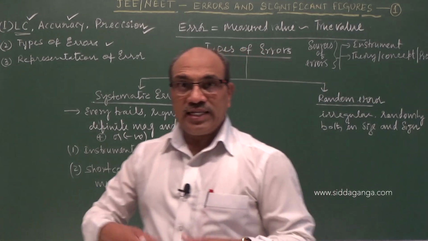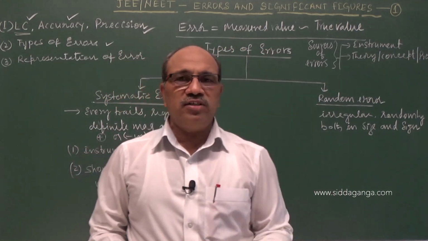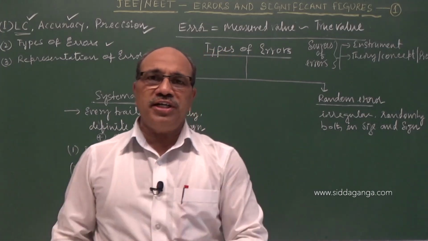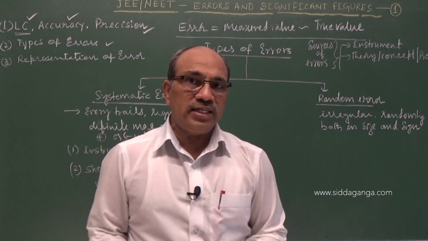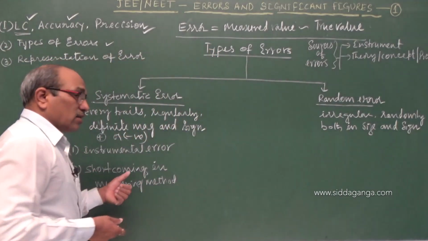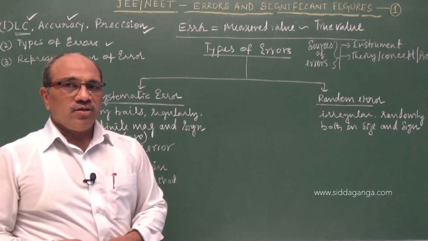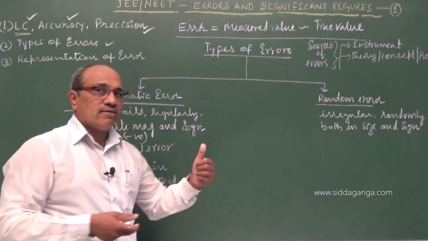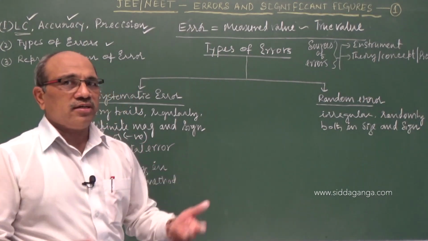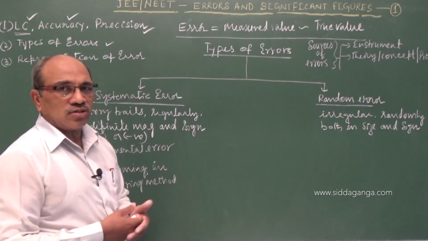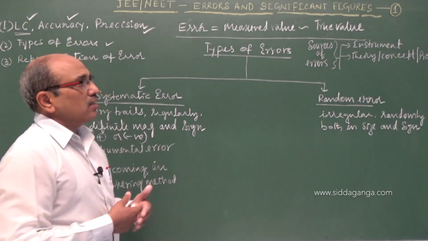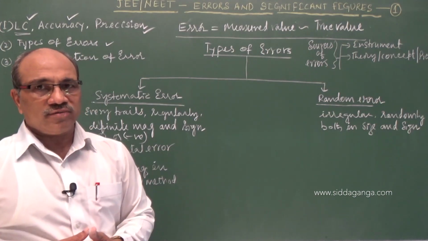Overconfidence: I can take the reading. Oh, it is such a simple instrument. Why do I have to go through all the details of the theory given? I can do this experiment. If you go like that, then your knowledge is half. You do not have experimental skill. Then what can be done? How to minimize these conceptual, theoretical or procedural errors?